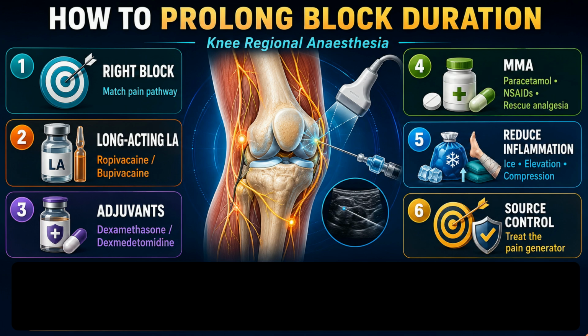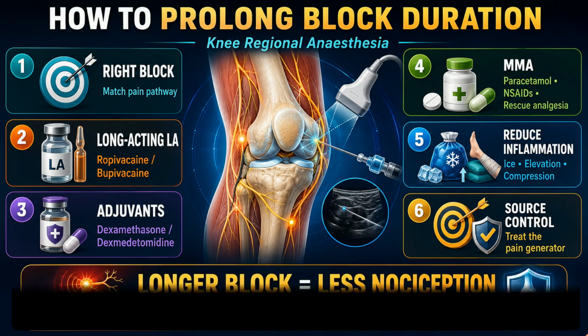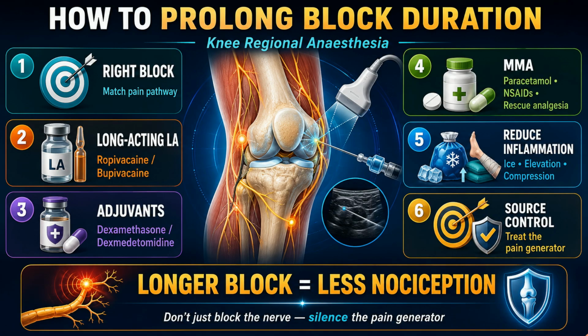Most importantly, we must treat the pain generator itself. If inflammation, swelling, and tissue tension continue, nerves keep firing, sodium channels open, and the block seems to fade earlier. A longer block is not simply more local anesthetic, it is less nociception. So don't just block the nerve, silence the pain generator.